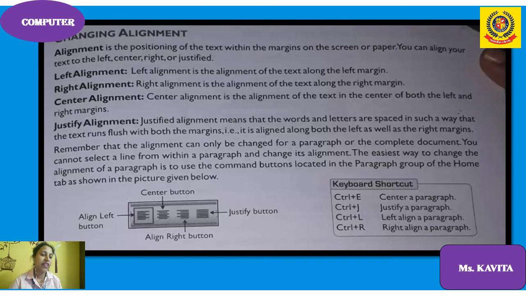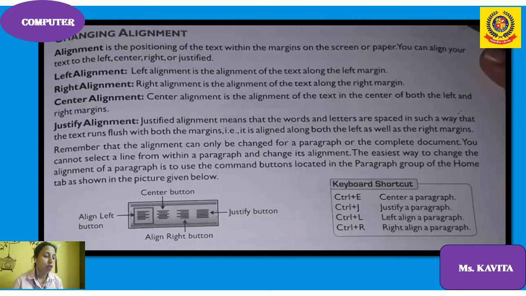So remember that the alignment can only be changed for a paragraph or the complete document. You cannot select a line within a paragraph and change its alignment. The easiest way to change the alignment of a paragraph is to use the command buttons located in the Paragraph group of the Home tab.